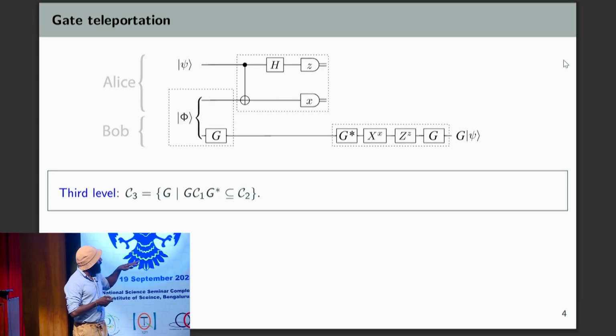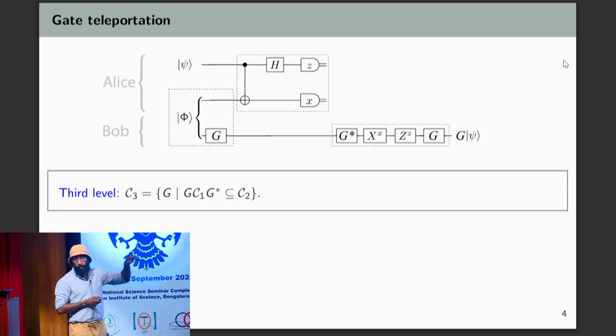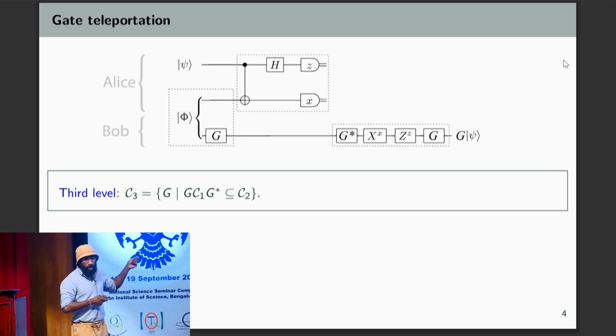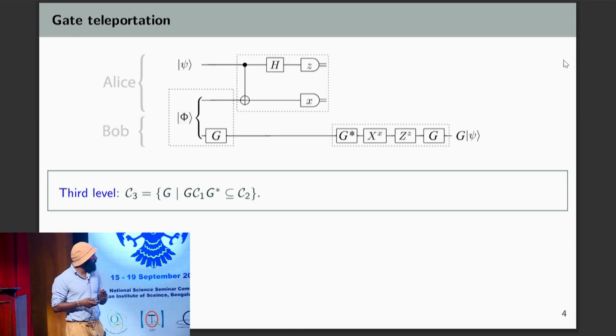So third level is really important because you can prepare this magic state. You can have as many attempts as you want. You can store the magic states until you need them, and then use them as a resource to apply G in a fault-tolerant way. And when G is outside the Clifford group, this protocol allows you to achieve quantum universality.